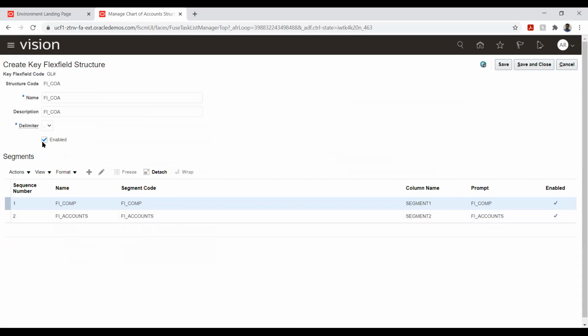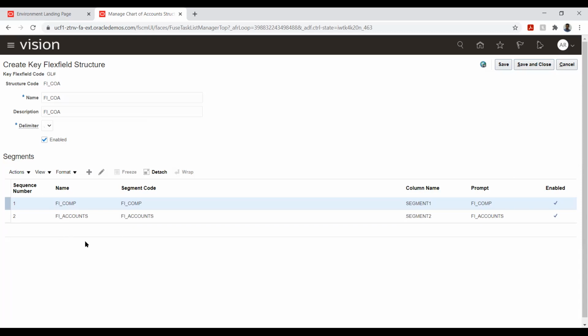Now, if I see here, the delimiter I have given is dot. What will happen is, let's say the value for my company I have given is 100 and the account code that I have given is 2476. Since I have given dot as a delimiter, 100.2476 is my account code combination.